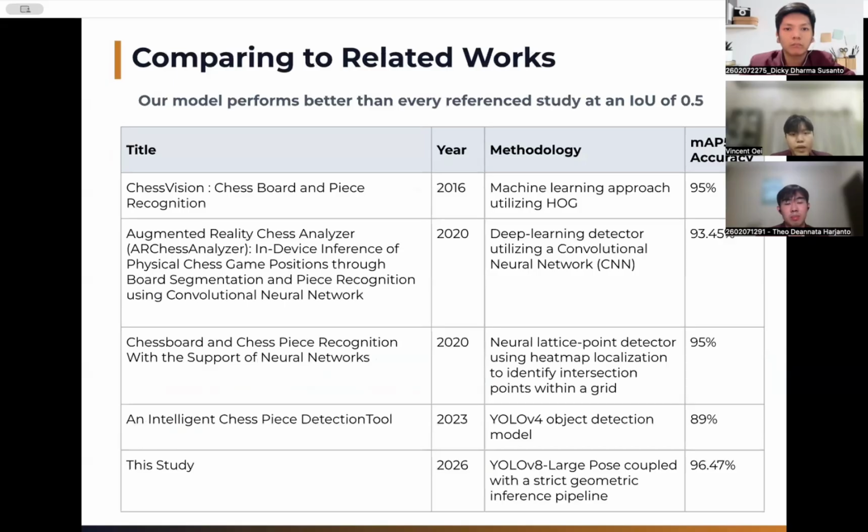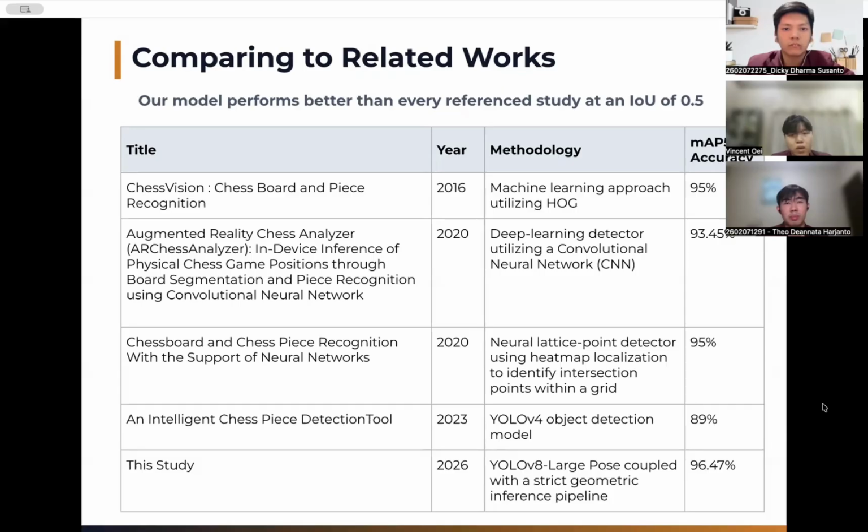When we compare against the prior work at an IoU threshold of 0.5, our model's 96.47% mAP50 comes out ahead of all 4 studies shown here. Dig's Hawk-based system reached 95%, Shizu's key lattice point method also reached 95%, Mehta's AR-based system reached 93.45%, and Menezes and Maya's YOLOv4 approach reached 89.89%. And on top of the detection numbers, our system is the one that actually produces a complete FAN string, not just raw detections.